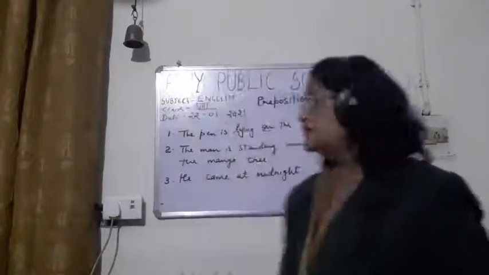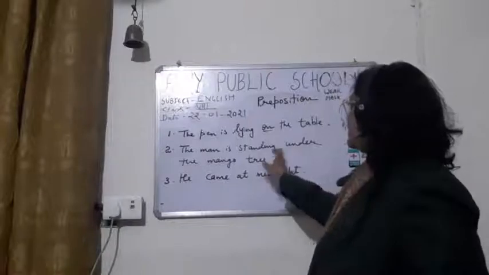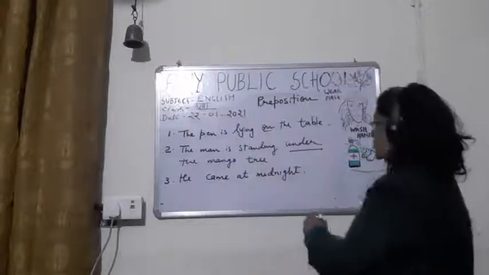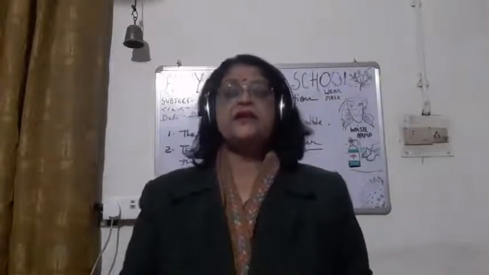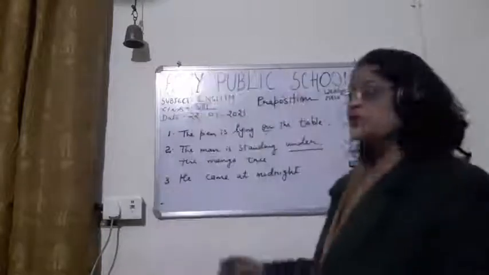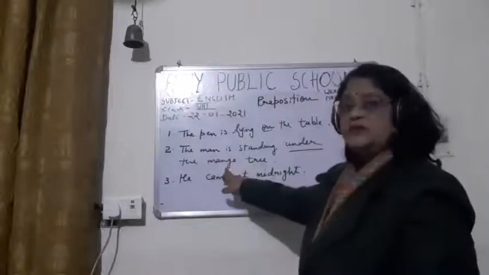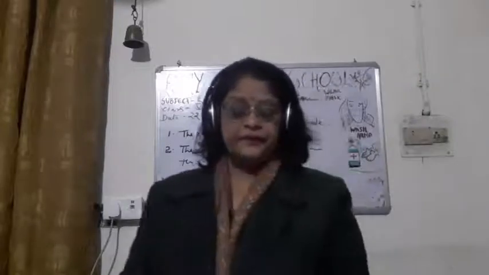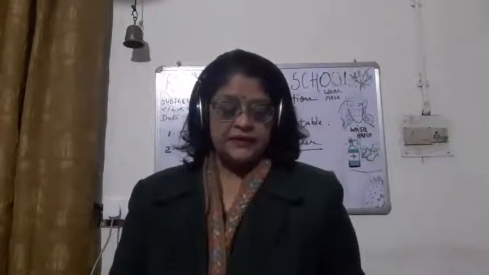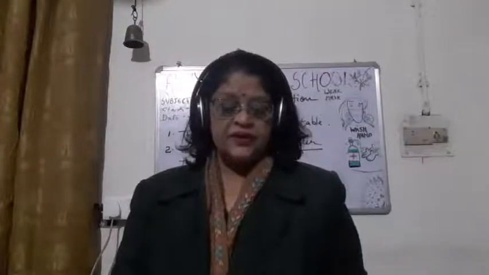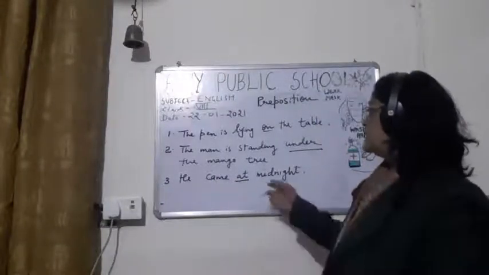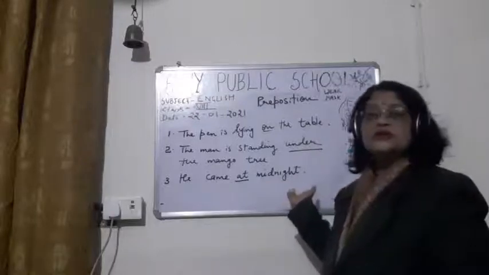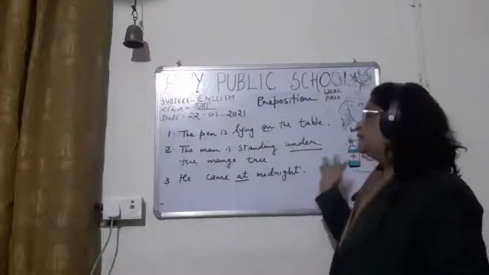Now we will read the second sentence. The man is standing under the mango tree. Here, under is a preposition, and it is showing the relation between the man and the mango tree. Third, he came at midnight. Okay. The word at shows the relation between he and midnight.